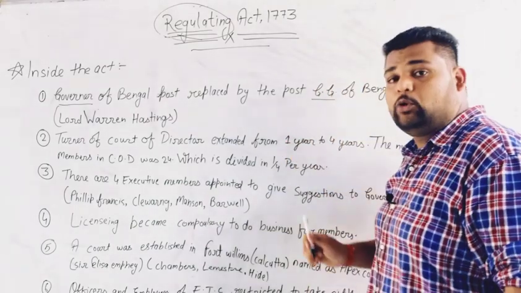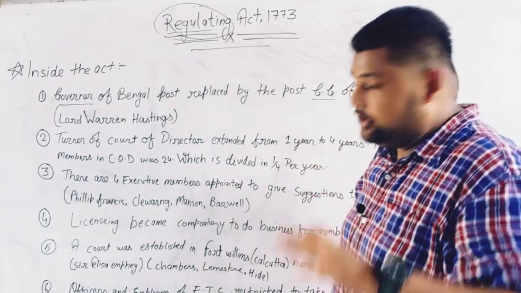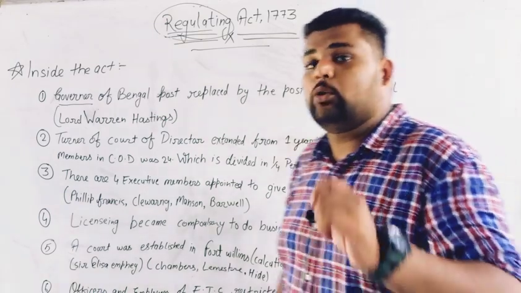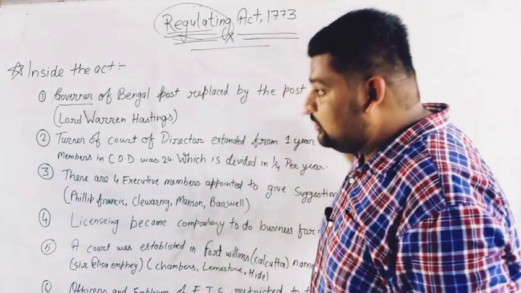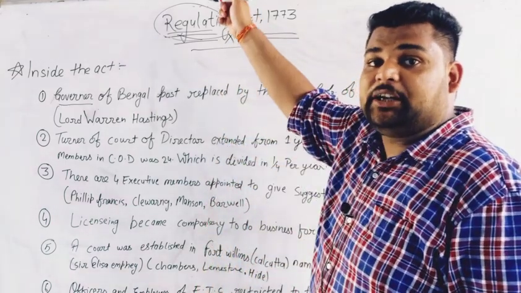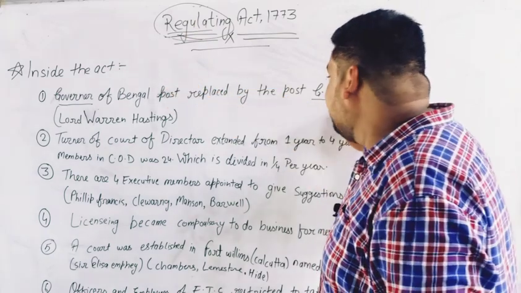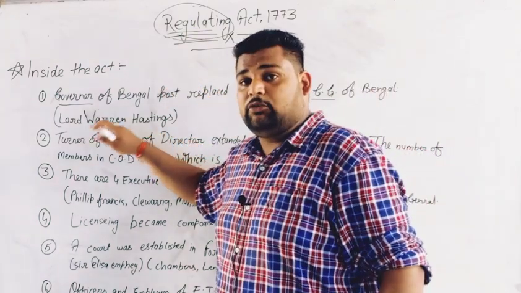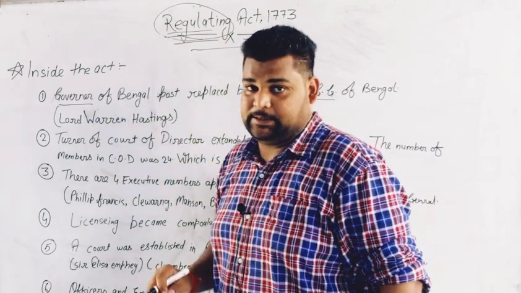It is very simple. The Governor General post was created to control the East India Company, and the Governor General was appointed by the British government from Britain. The first person to become Governor General of Bengal was Lord Warren Hastings.